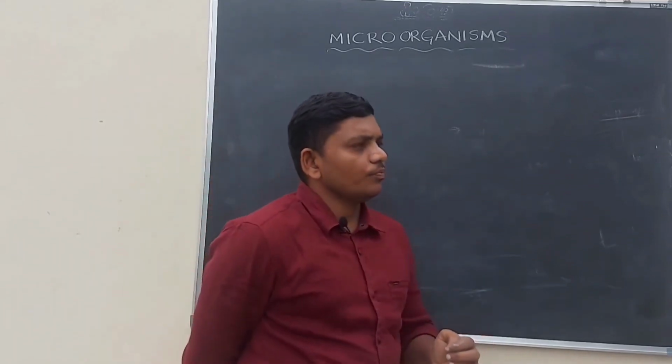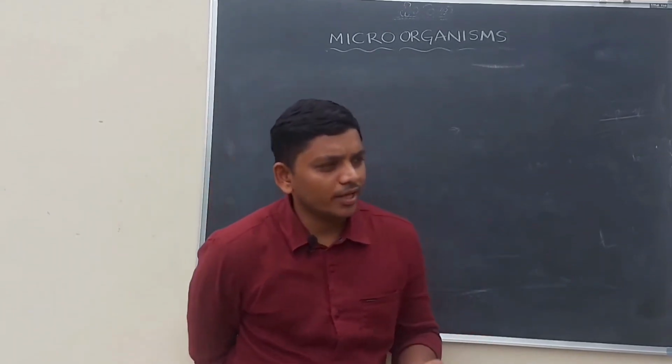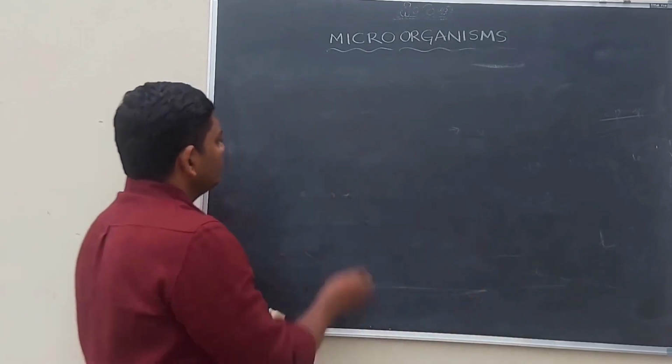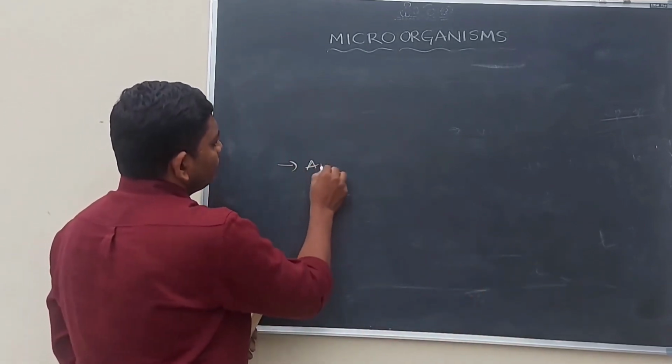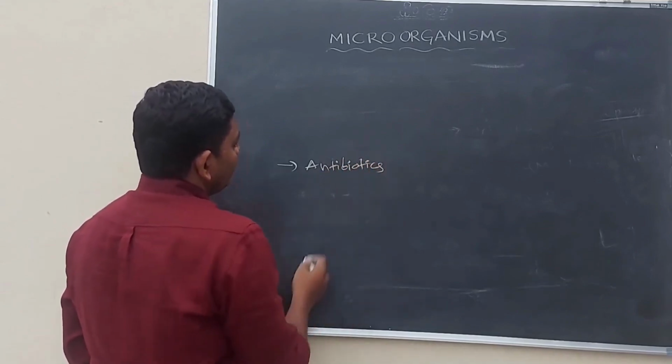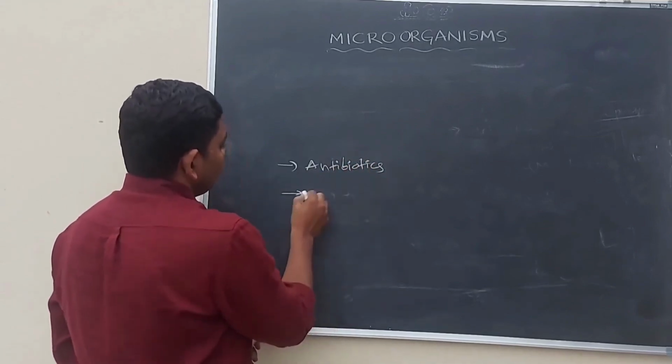So along with this, some types of microorganisms like bacteria, fungus and viruses are helping in the preparation of antibodies, antibiotics, and also vaccines.